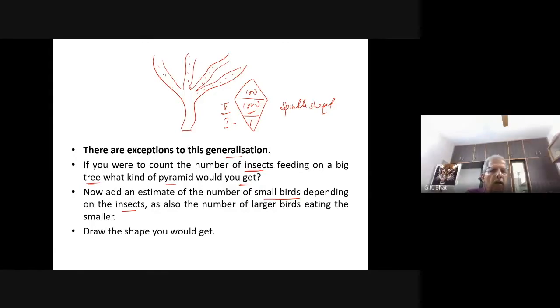Yes, sir. Yeah. Now add an estimate of the number of small birds depending on the insects, as also the number of larger birds eating the smaller. Draw the shape you will get. You'll get a spindle-shaped pyramid, not an upright pyramid. You'll get a spindle shape.